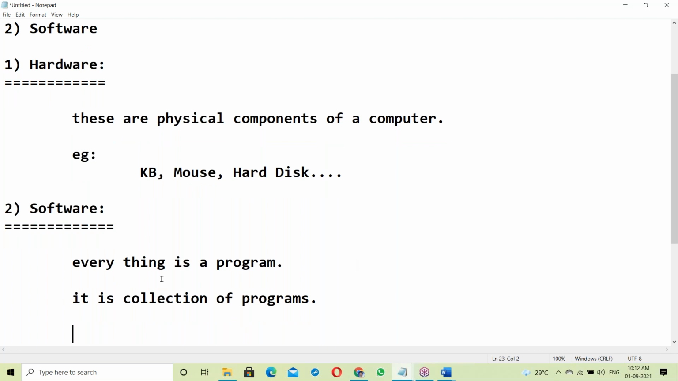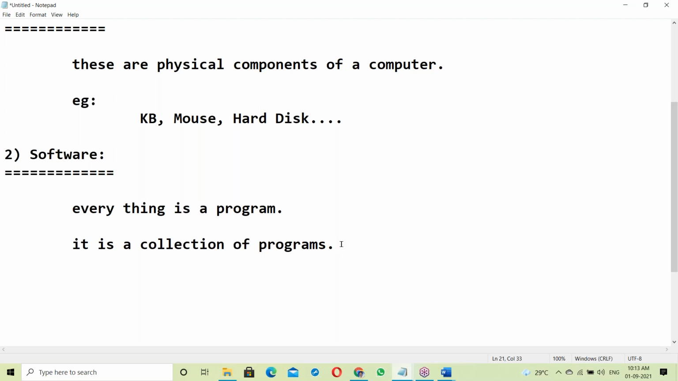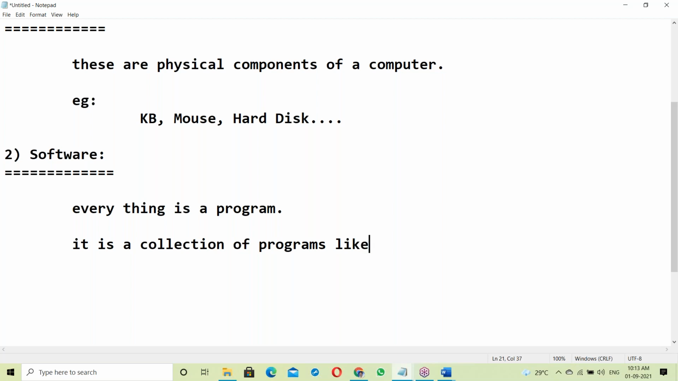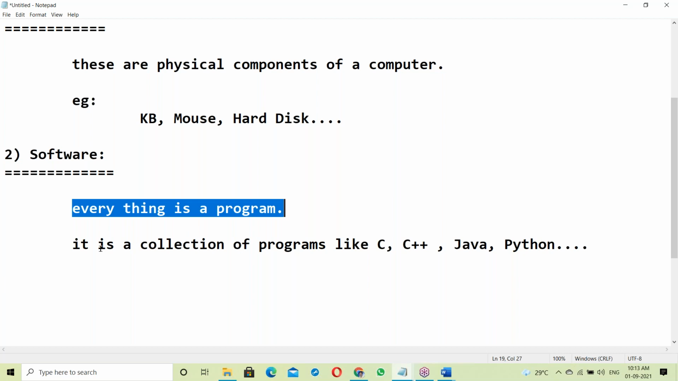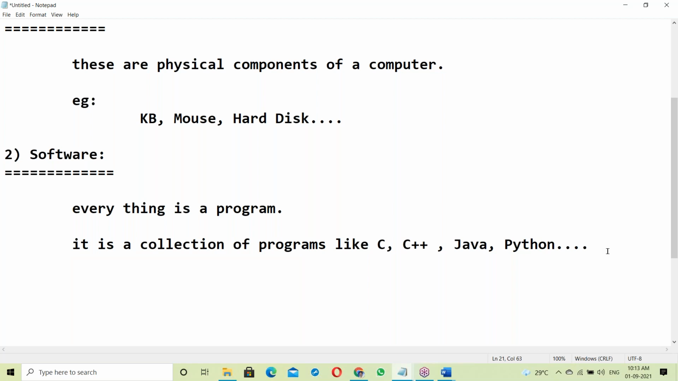Software is a collection of programs. Programs like C, C++, Java, Python. All these programs come under software. In software, everything is a program. It's a collection of programs like C, C++, Java, Python.